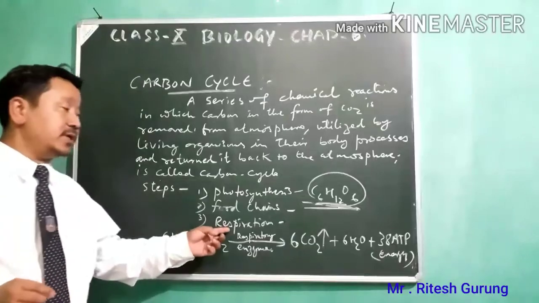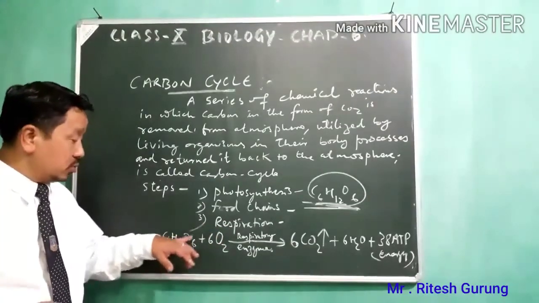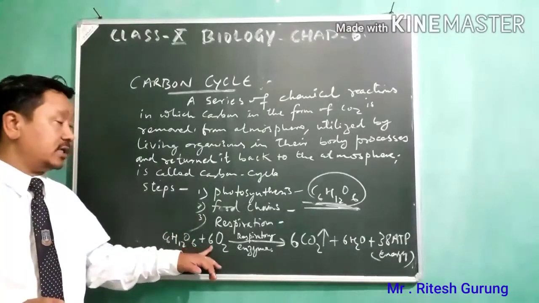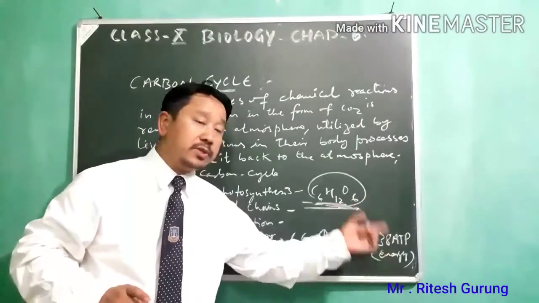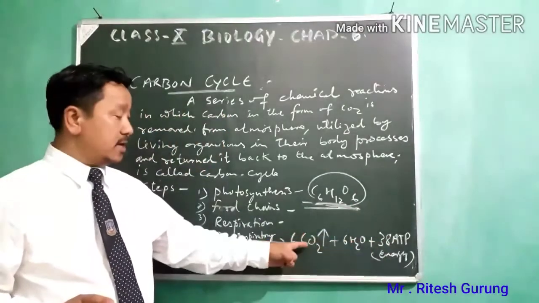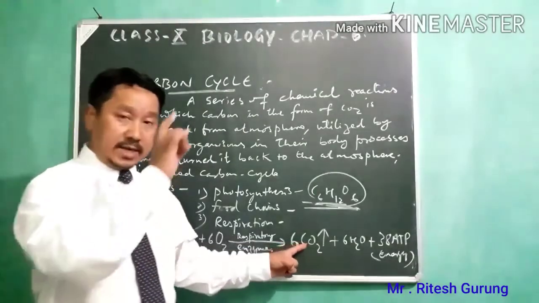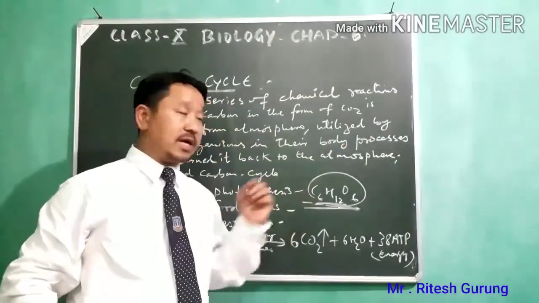Respiration is the process in which glucose, C6H12O6, which has carbon, is oxidized to produce energy, but along with the release of energy, carbon dioxide is also released to the atmosphere. That is another step of the carbon cycle.